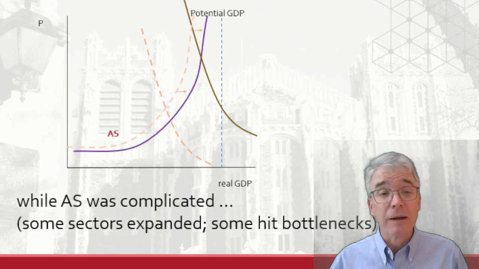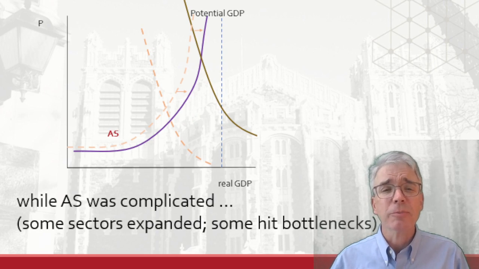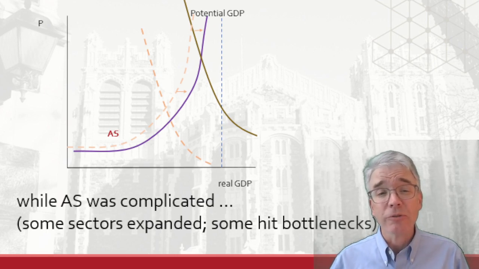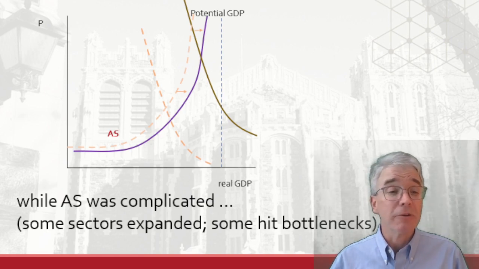Aggregate supply was still complicated. Businesses still faced supply chain issues. As the economy started recovering, Russia invaded Ukraine, and that led to a significant change in the price of energy, oil and natural gas. That was felt harder in Europe since it was closer, but had knock-on effects throughout the whole world, and potential GDP did not increase nearly as much.